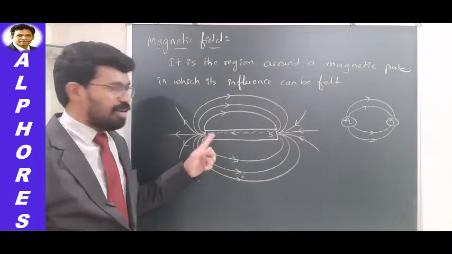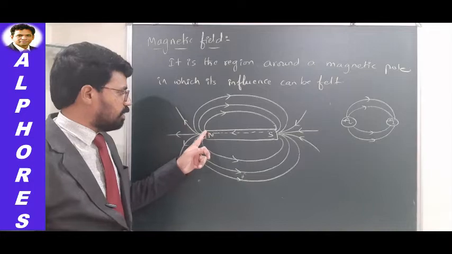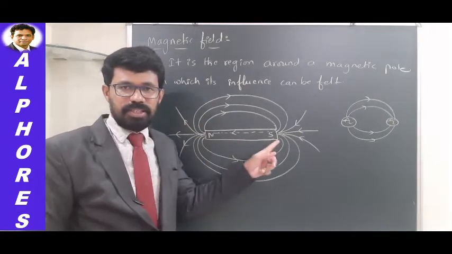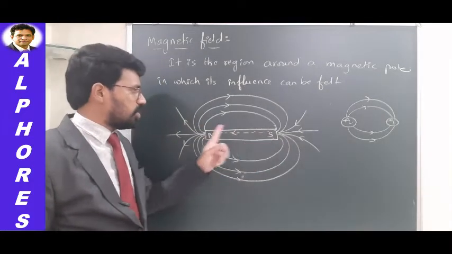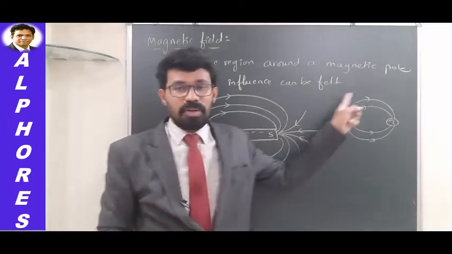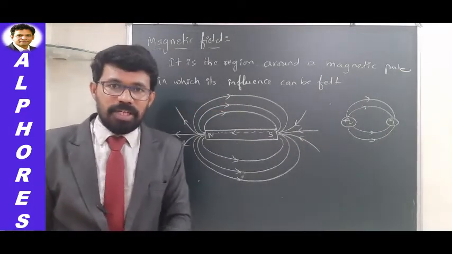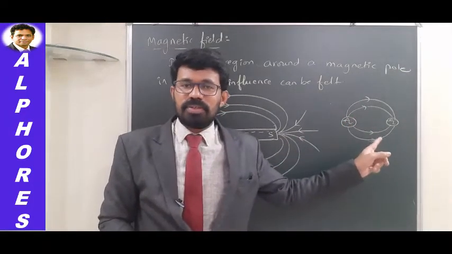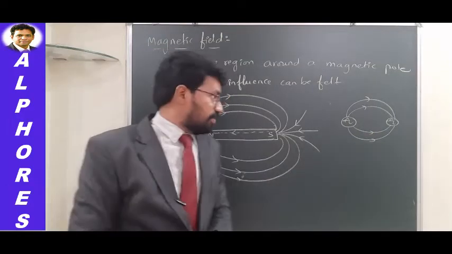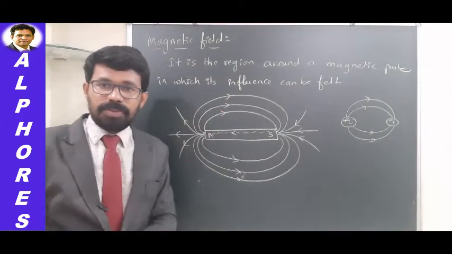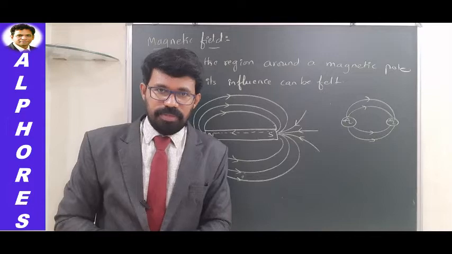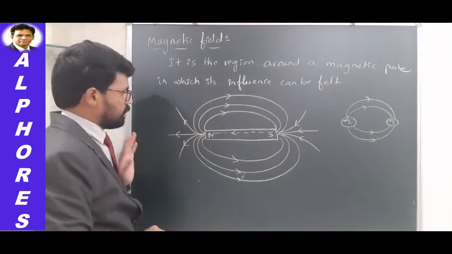Like in the case of a magnet, what is happening? Whatever field line is starting from north pole, it is entering at south pole, and inside it is traveling from south to north. Like that, closed loops are there. But here, closed loops are not there. Closed loops are not possible in case of electric field lines. In case of magnetic field lines, closed loops are possible. Okay, so this is how these field lines appear.